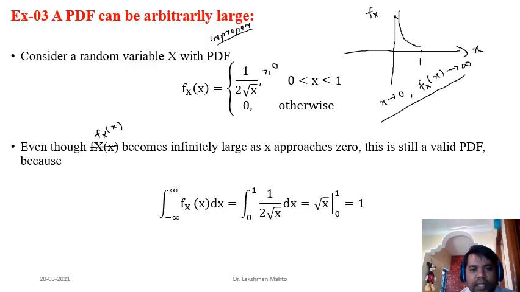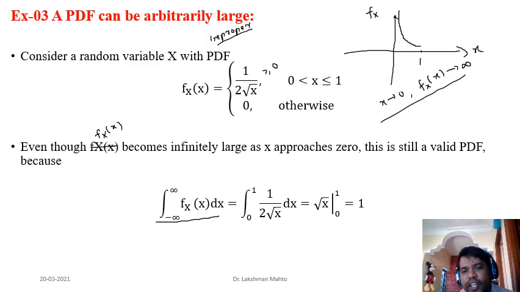The third condition is to find the integral of this PDF over the complete range, minus infinity to infinity. We know that this PDF takes a non-zero value between 0 and 1, and outside of 0 to 1 it takes 0. So we don't have to bother about that. This infinite integral will be converted into just this finite integral from 0 to 1, and we are going to integrate 1 by 2 into root x.